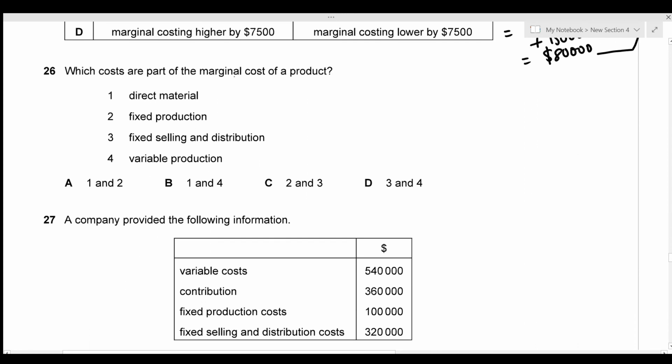Which costs are a part of the marginal cost of a product? So marginal cost includes all the direct materials and the variable cost. So that's given by 1 and 4, which is our answer B.